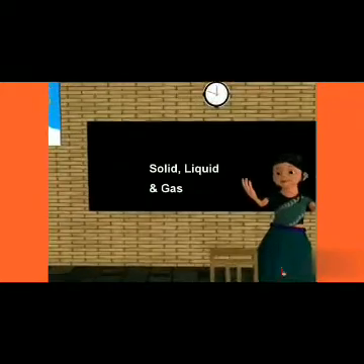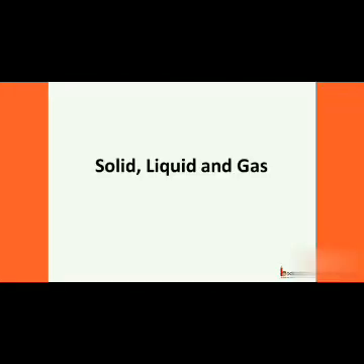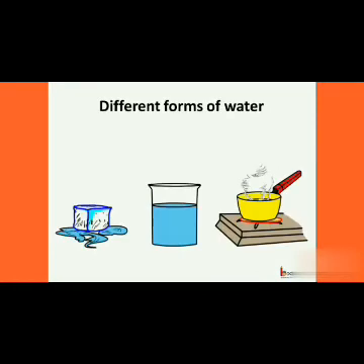Good morning, children. Today we shall learn about solids, liquids, and gases. So, what are these? We already know the different forms of water. This is water, and on heating, water changes into water vapor. On the other hand, water on freezing changes into ice.